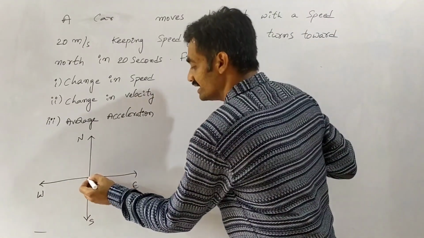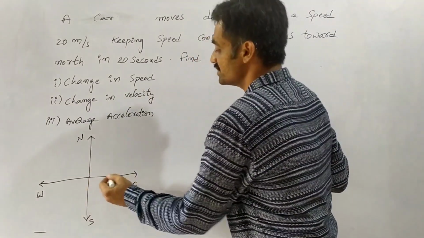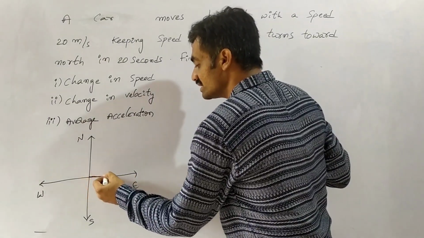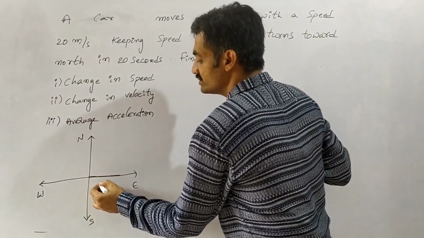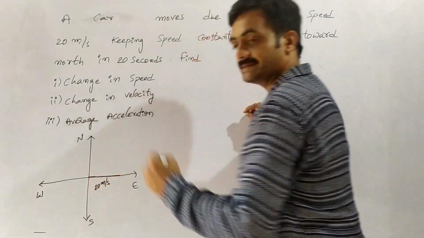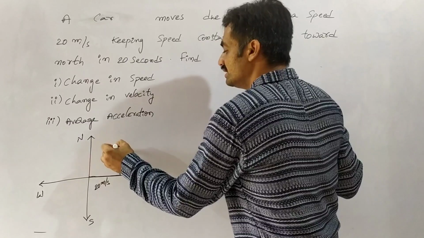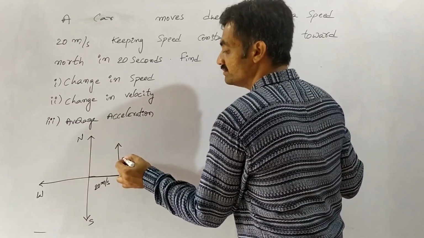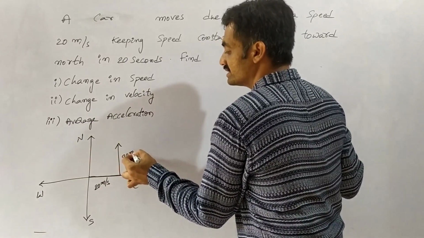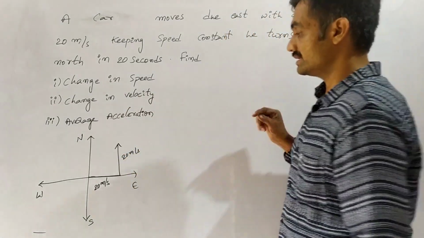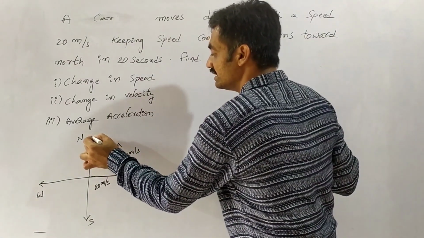The car starts at this position and moves towards the east with a speed of 20 meter per second, and it turns towards north with a speed of 20 meter per second, and moves along this direction. Now we have to represent the resultant.